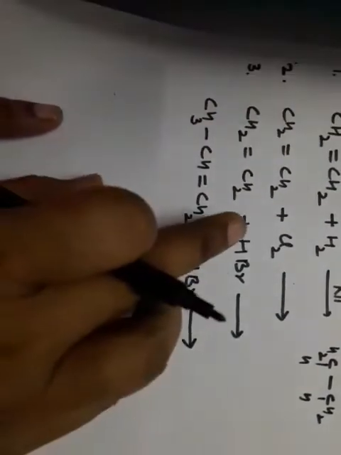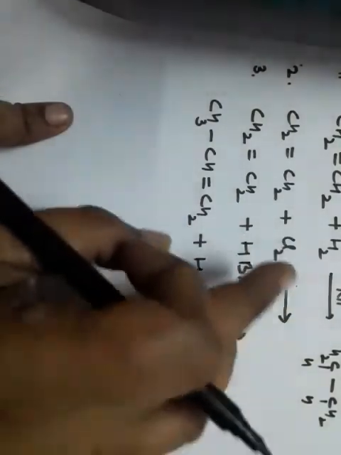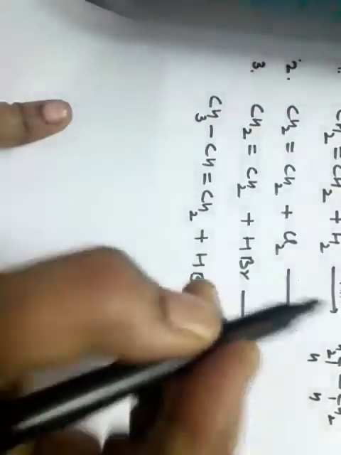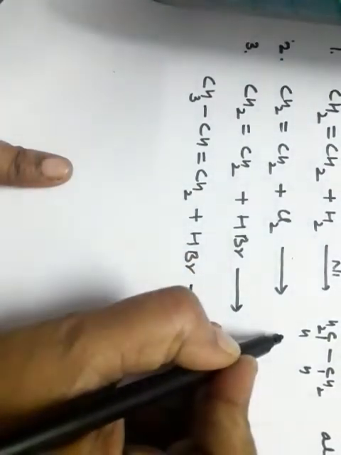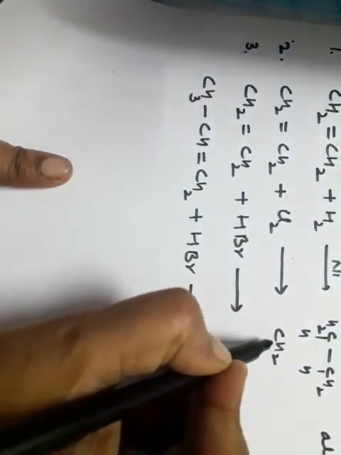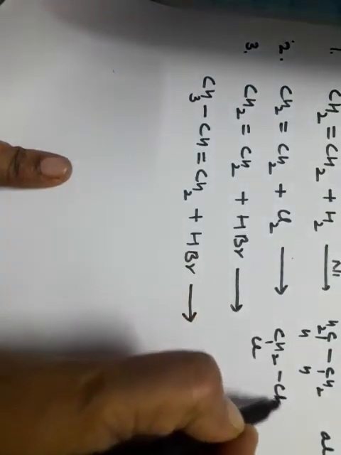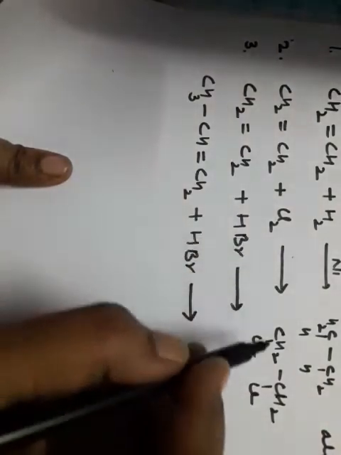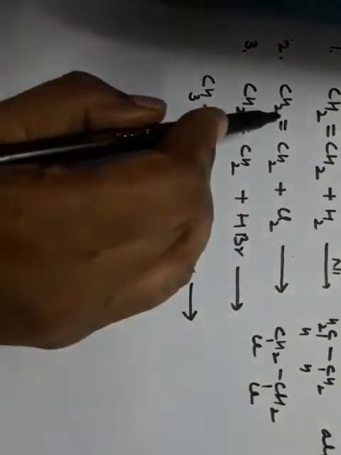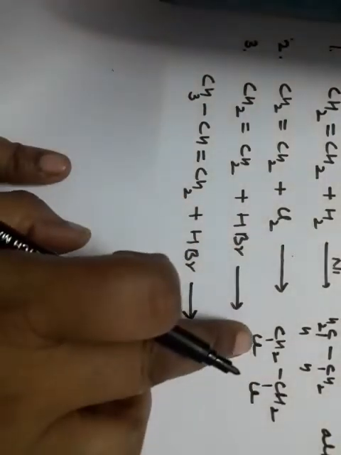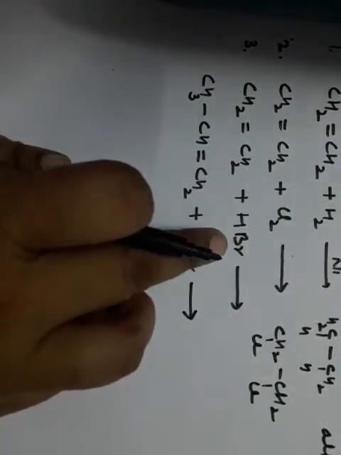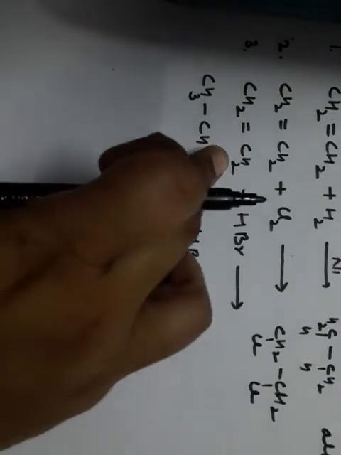Now we are going to do the reaction halogenation, meaning supply of halogen atoms. It may be chlorine, bromine, iodine, or fluorine. So again chlorine is added. This reaction is called a halogenation reaction, in which the pi bond of the alkene molecule breaks and chlorine atoms get adjusted. Now the addition of HBr to the alkene molecule, you can take any alkene.